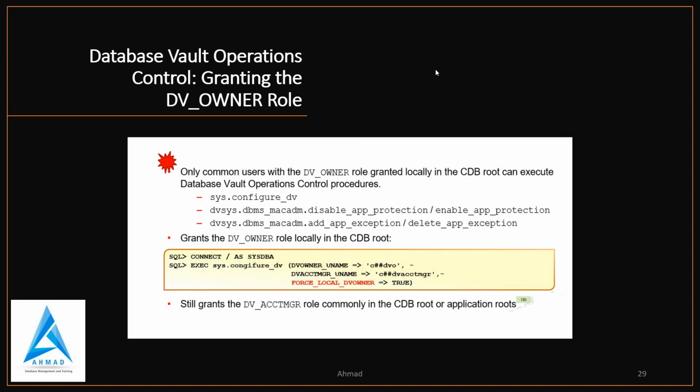And you can also control it by granting the DV_OWNER role, which you grant locally in the CDB root, can exclude the Database Vault operations control procedure. So you have SYS.CONFIGURE_DV and DVSYS.DBMS_MACADM.DISABLE_APP_PROTECTION or ENABLE_APP_PROTECTION, and you have ADD_APP_EXCEPTION or DELETE_APP_EXCEPTION. These are the procedures. And you grant the DV_OWNER role locally in the CDB root. This is the way you can do that.